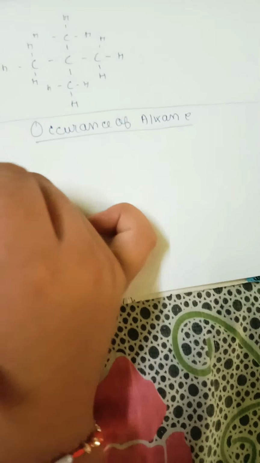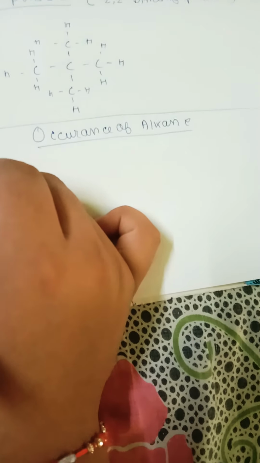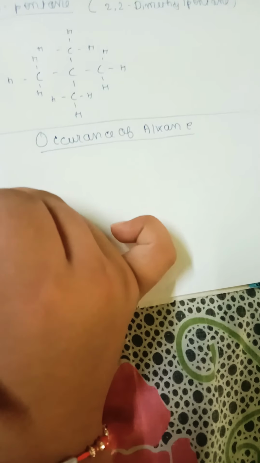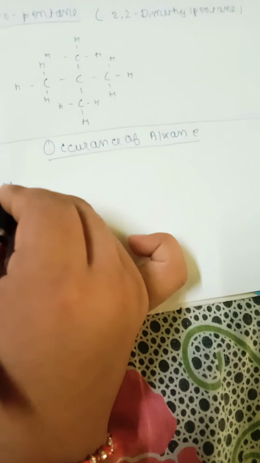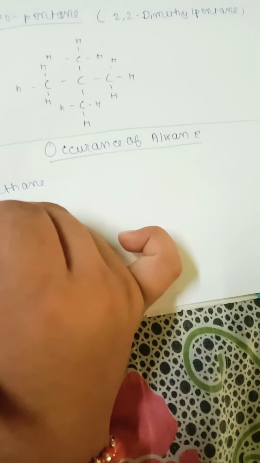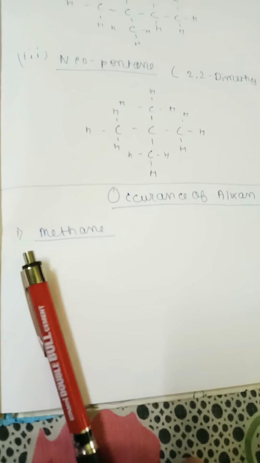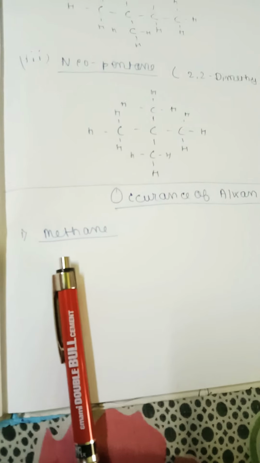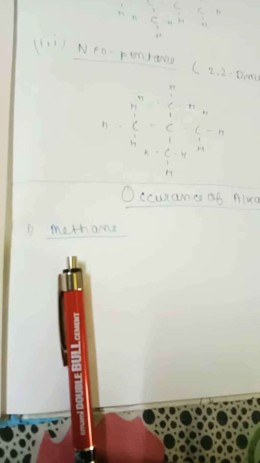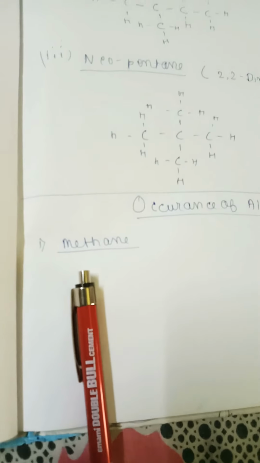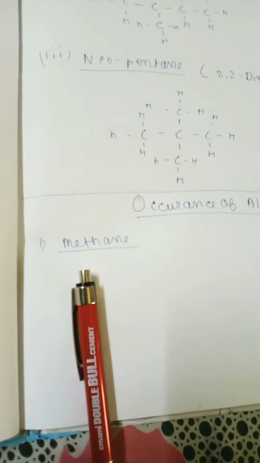Friends, we know alkane's first compound is methane. Methane, I think you all know that methane is also called the Marsh gas. Why is methane called the Marsh gas? Methane is called the Marsh gas because it is obtained from marshy places.